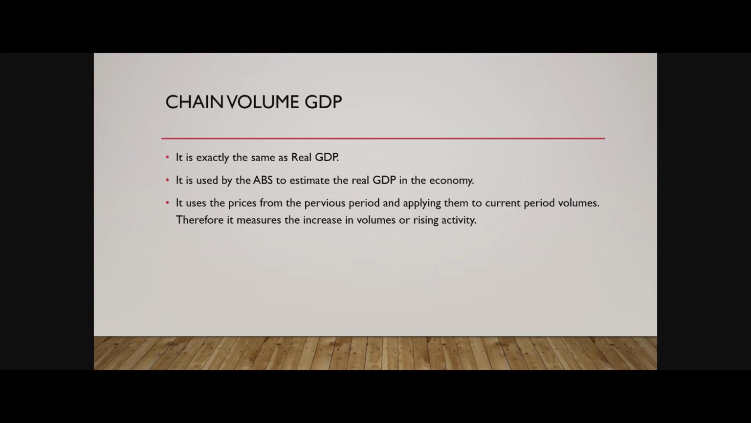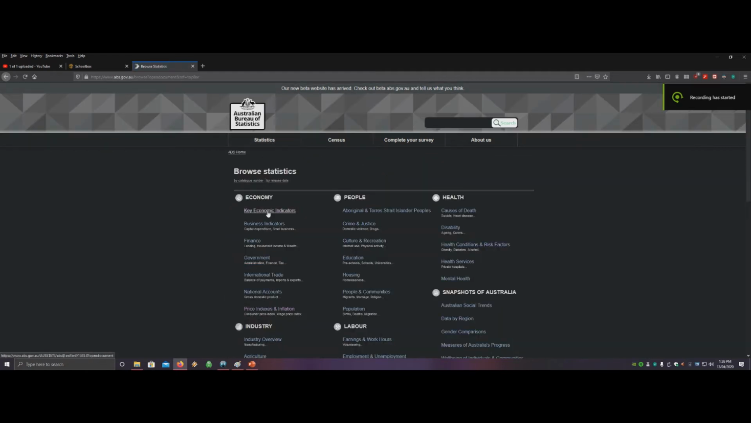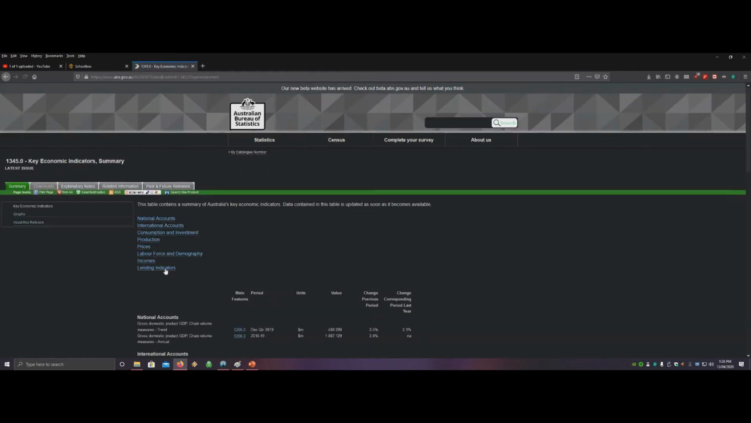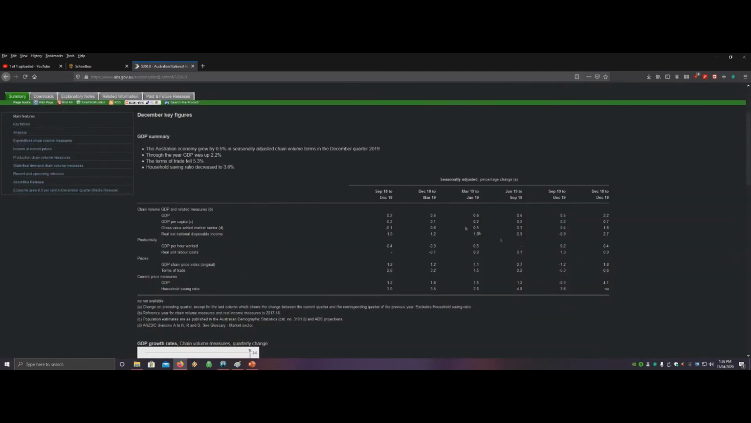So let's look at the ABS website now and see what it looks like. Alright, so we're on this website. So how to find the GDP? We need to go here in statistics, go to key economic indicators. And the one you're looking for is the national accounts, gross domestic product, GDP, chain volume measures. So this is where we find our real GDP. So here it is. So from December 2018 to December 2019, GDP grew 2.2%. Alright, 2.2%.